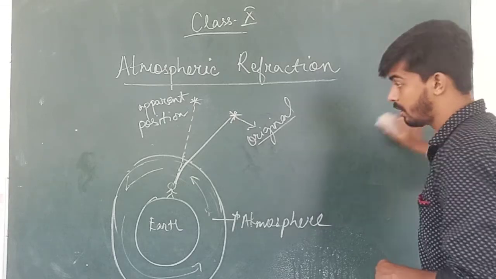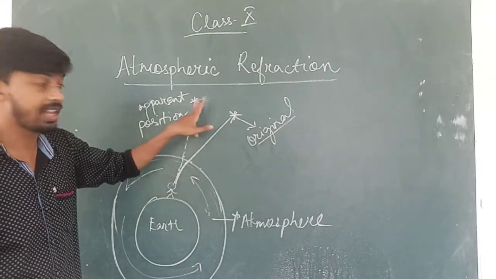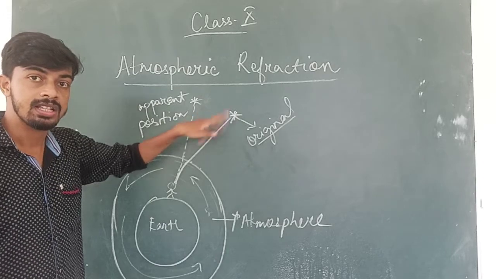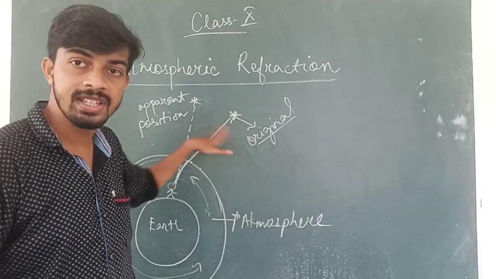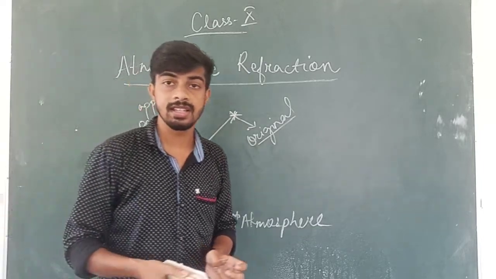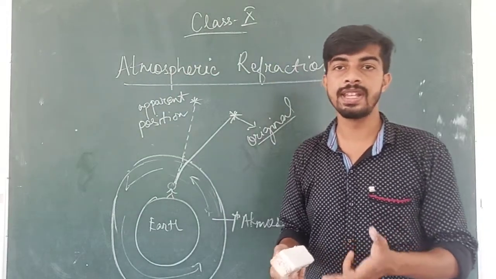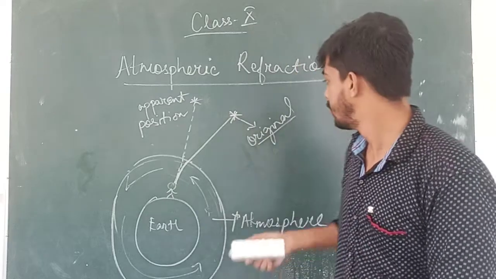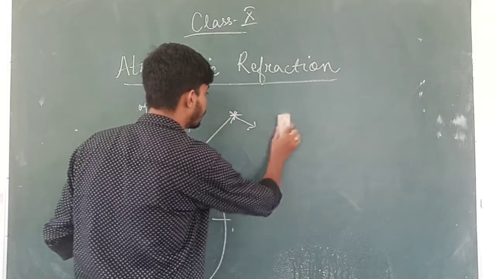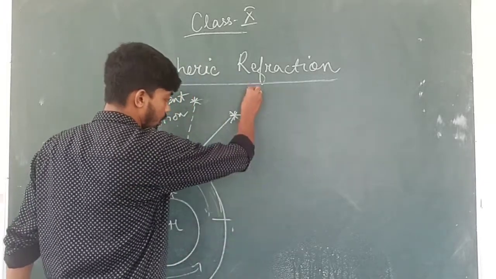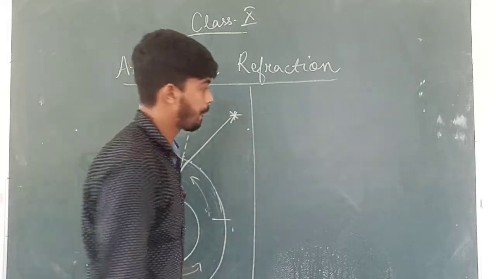Second one. Now you all saw how the light bends and shows the apparent position of the star. This effect also helps in one more way. Because of this effect, we see the sunrise 2 minutes earlier and the sunset 2 minutes late, a delayed sunset. I'm just drawing it this side, rubbing this part, not required for now. This was twinkling of stars. Now we'll see sunrise and sunset.